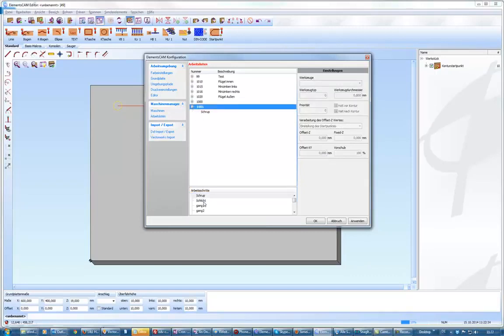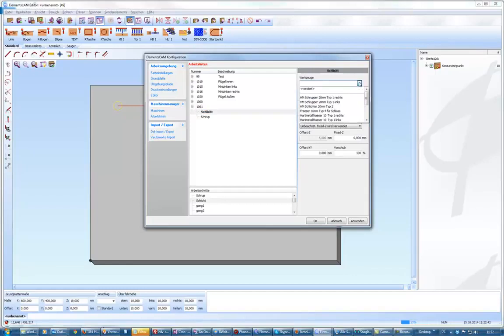adjust. I want to assign two working steps, and now I can define here the tool, and besides I can define an offset.